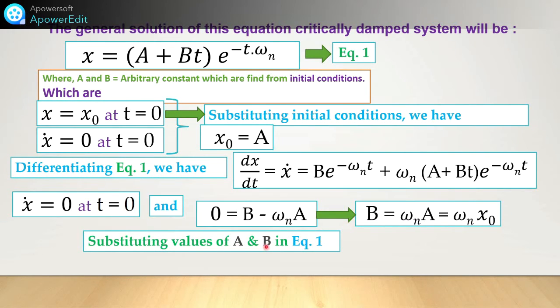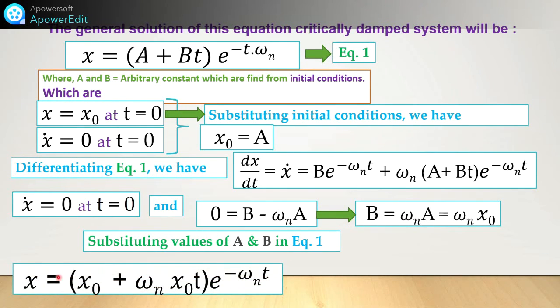Substituting the values of a and b in equation 1, what will we get? x is equal to x0 plus, in terms of a it is x0 and b is omega n x0, t into e raised to minus omega n t.